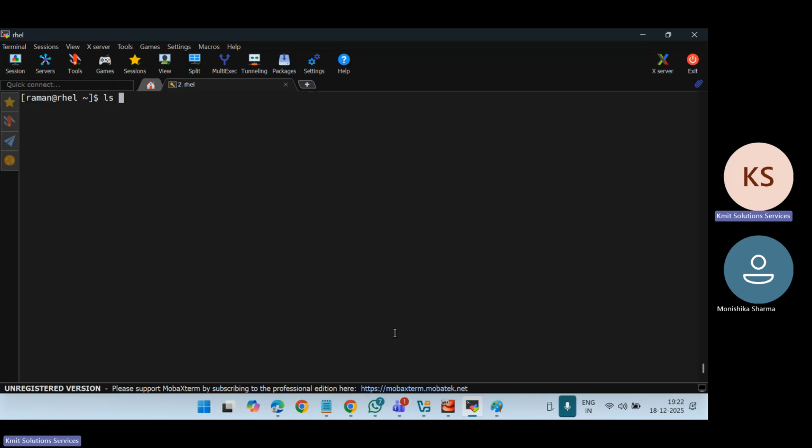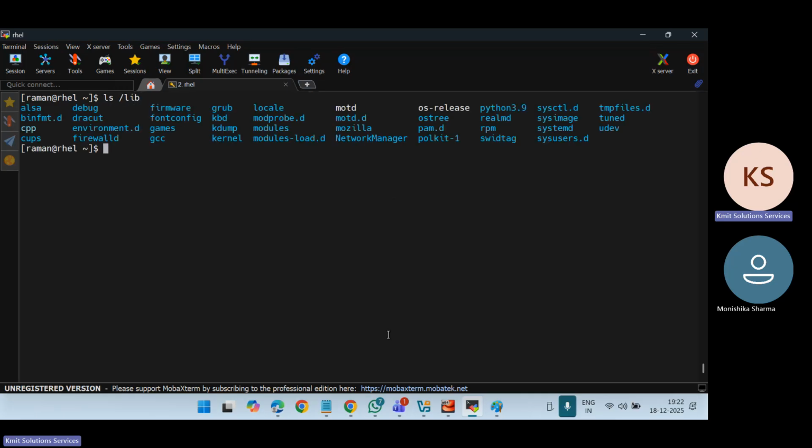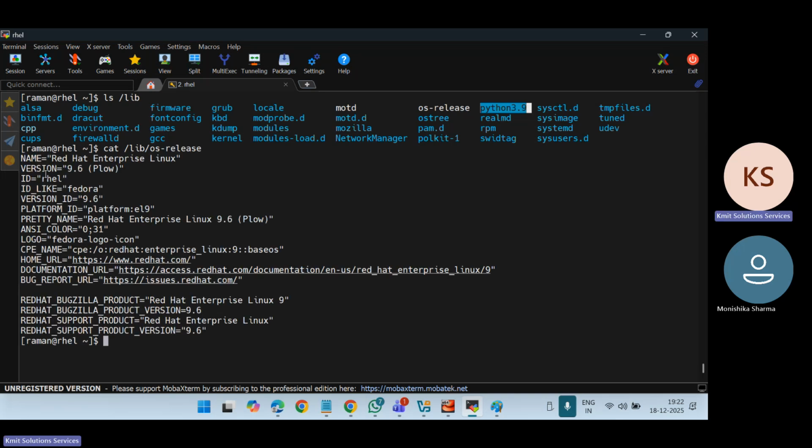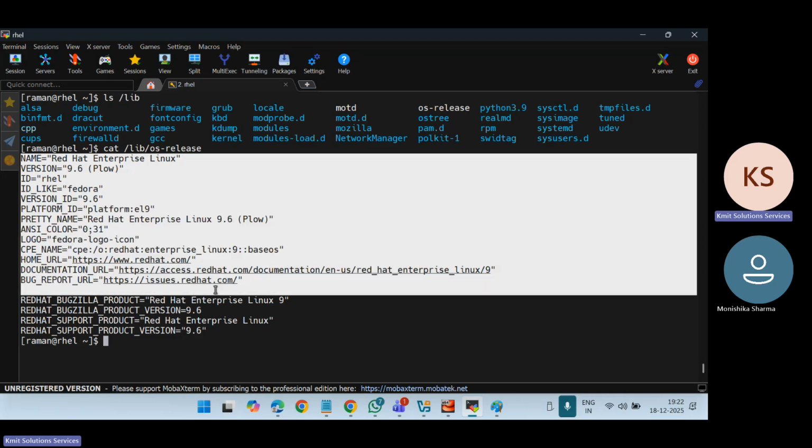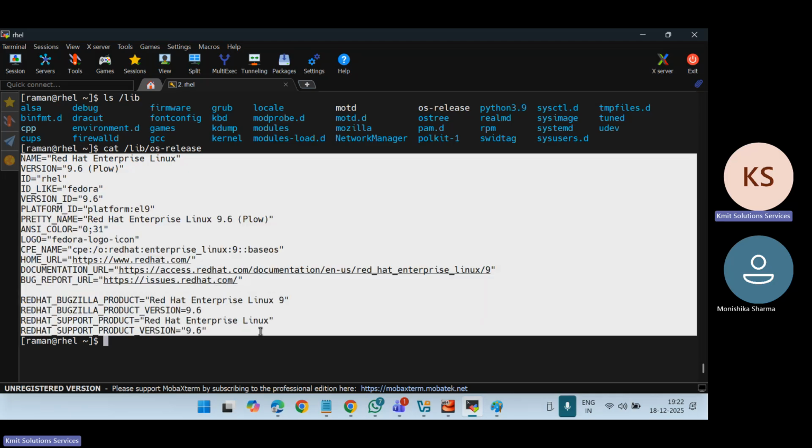So if I say ls /lib, you can see there are many files. One of them is the os-release file, and Python files. These are not executable files, these are supporting files. If I say cat /lib/os-release, you see this is the information about my operating system release.